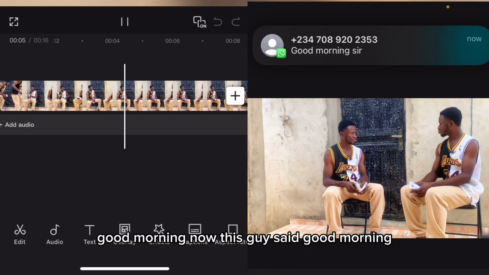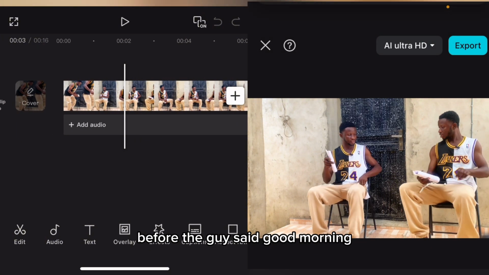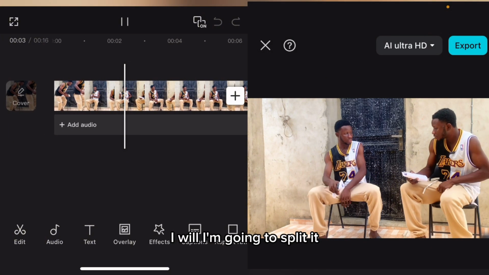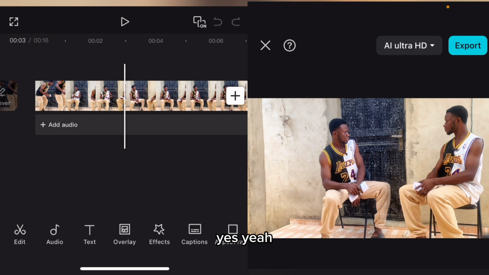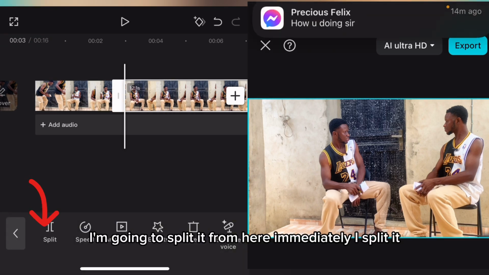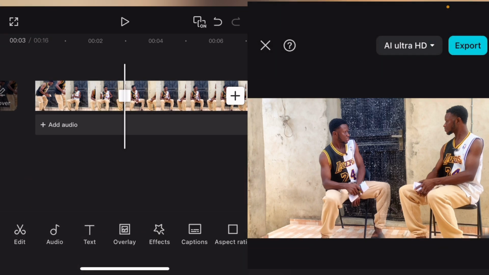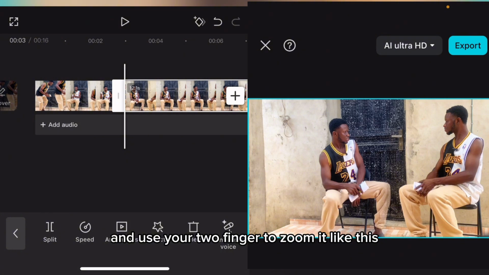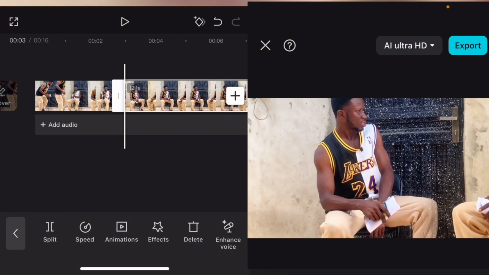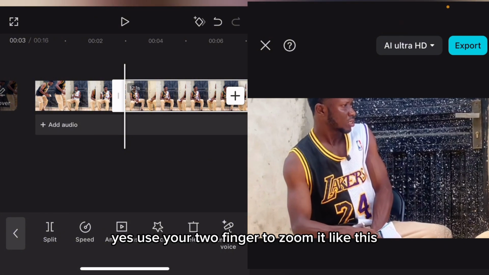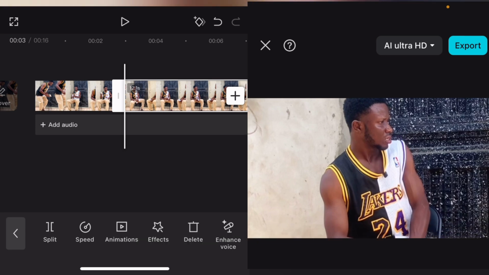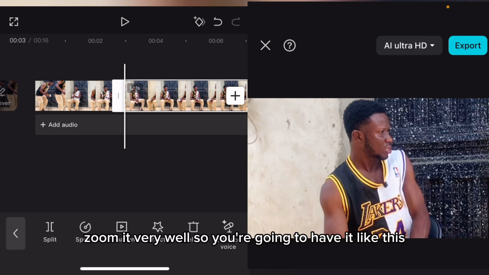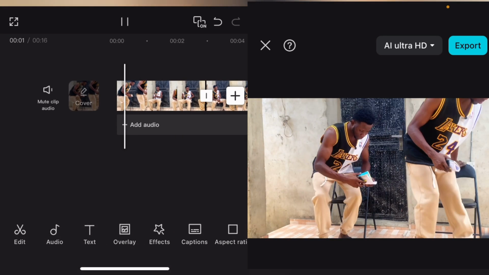Good morning. Now this guy said good morning. Before the guy said good morning, I'm going to split it from here. Immediately I split it, select this one and use your 2 fingers to zoom it like this. Zoom it very well. So you are going to have it like this.